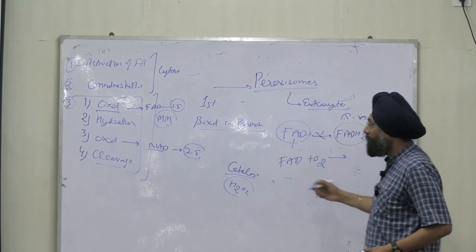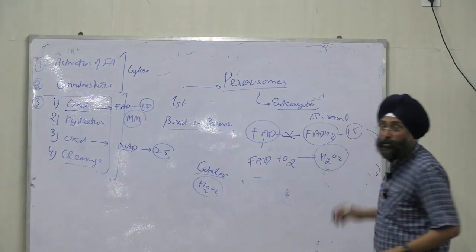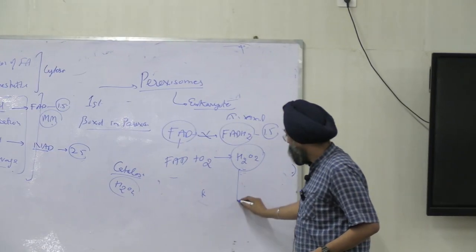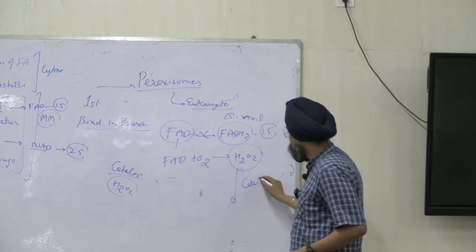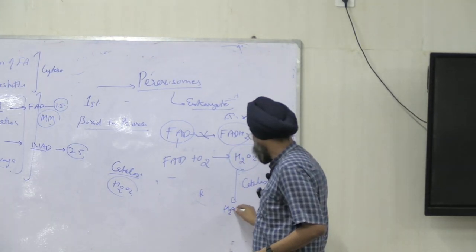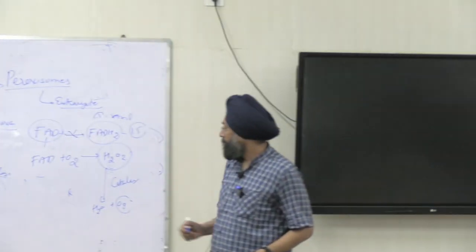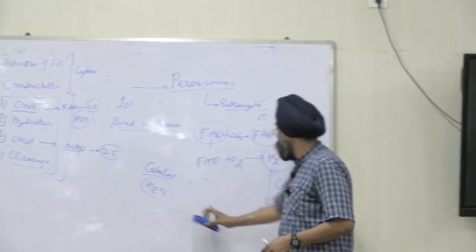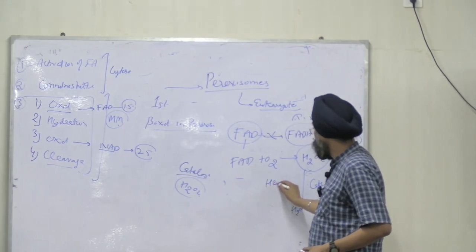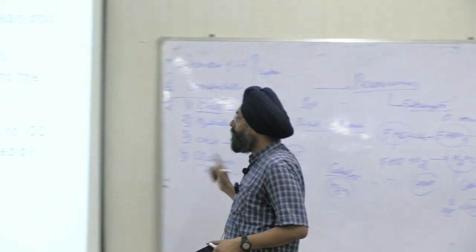So it will produce hydrogen peroxide, H2O2, and then it will undergo reaction via catalase to form water and oxygen, right? But energy is liberated as heat only. No ATP is produced. That is the difference of peroxisomes in beta oxidation.